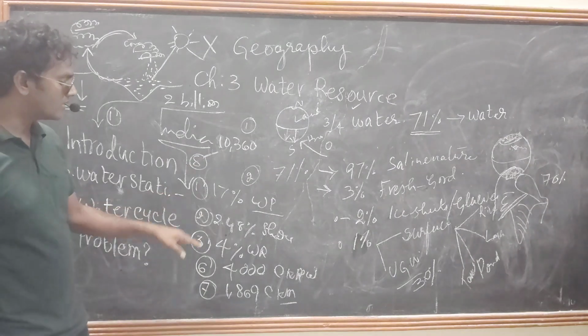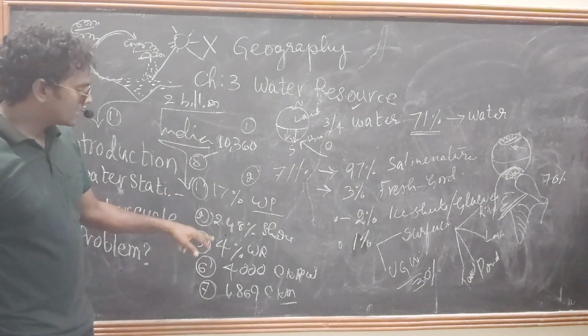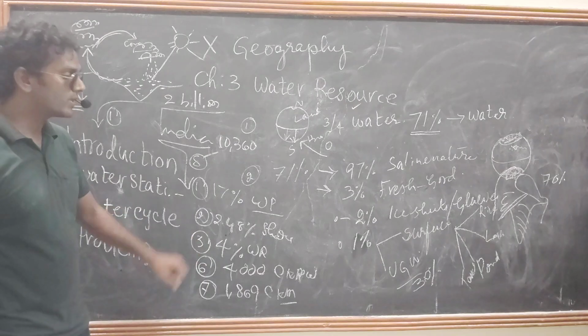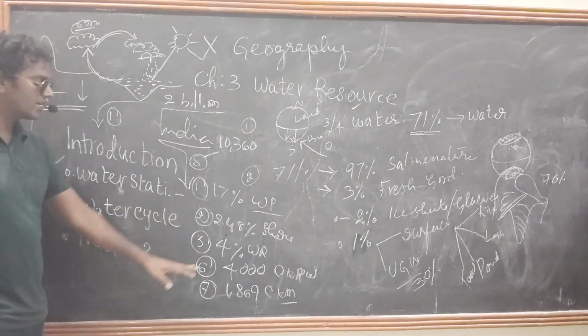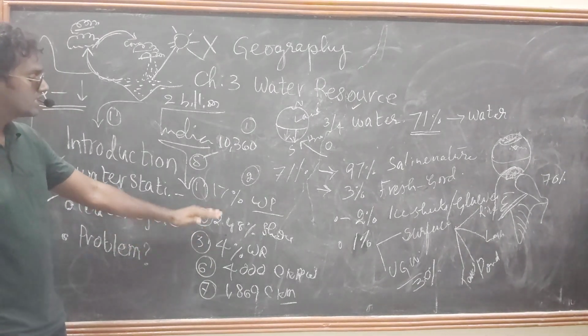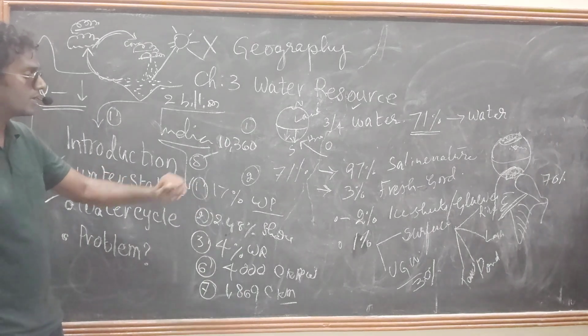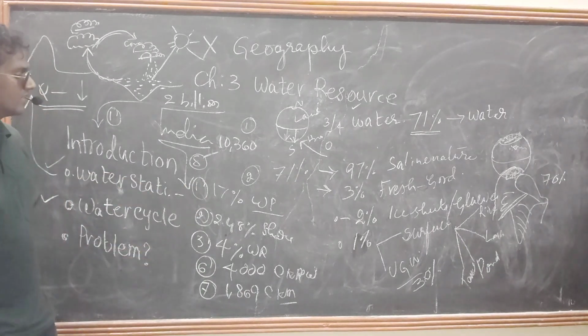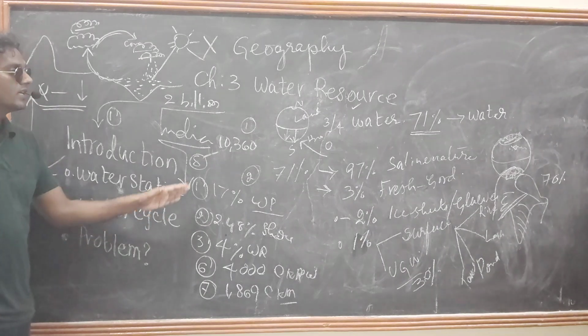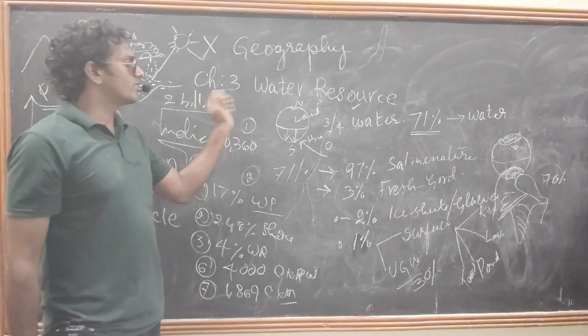Population share is 17%, while the water resources share is 4%. We can compare: a 4% water share has to satisfy 17% of the population. We can understand what the main problem is for facing water scarcity.